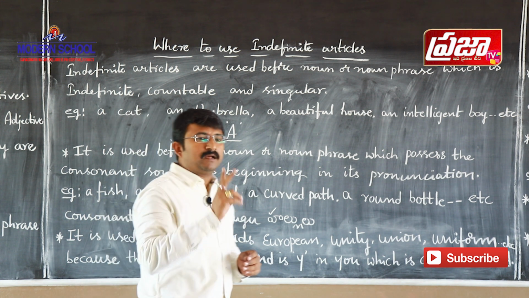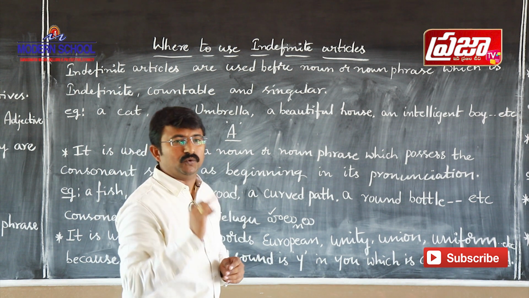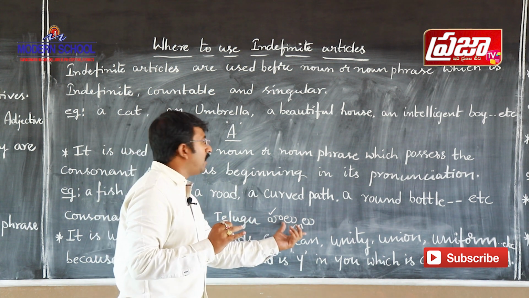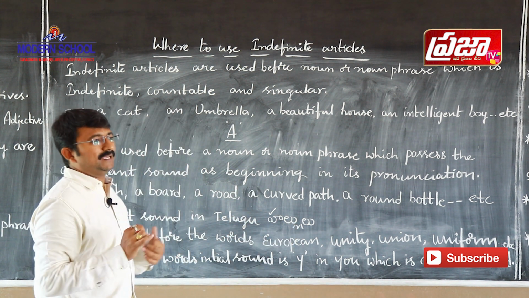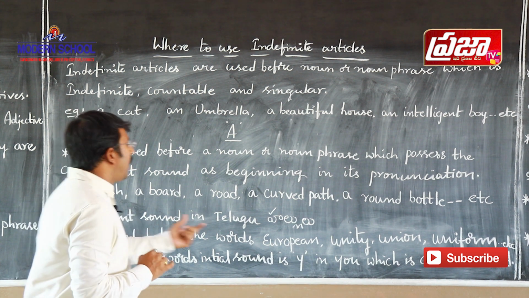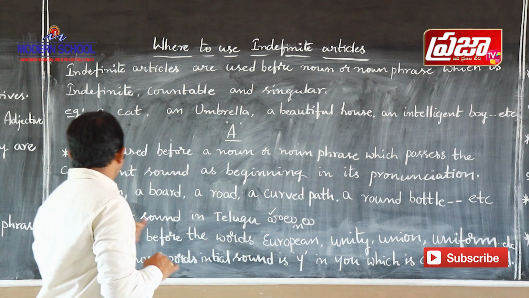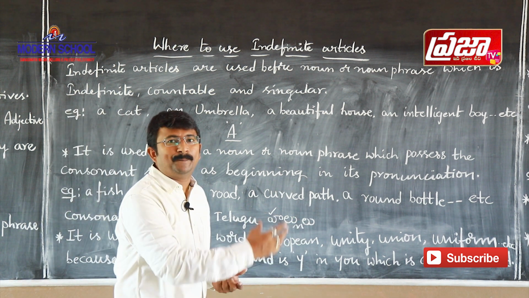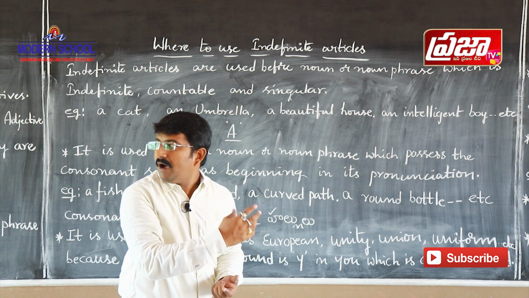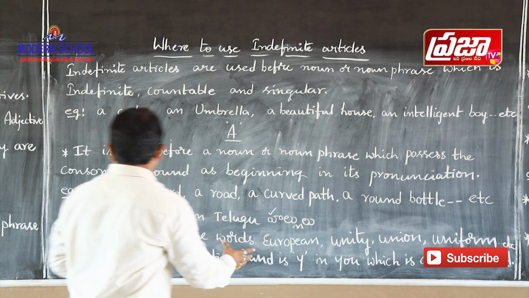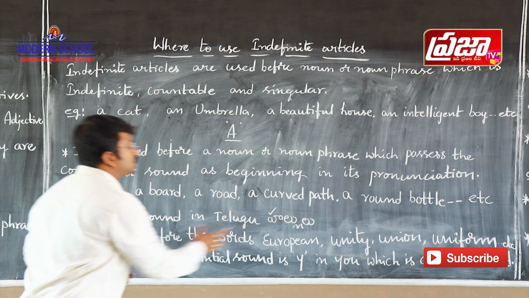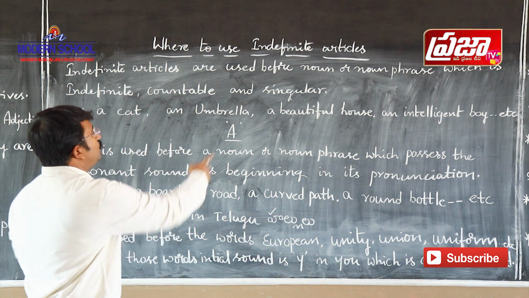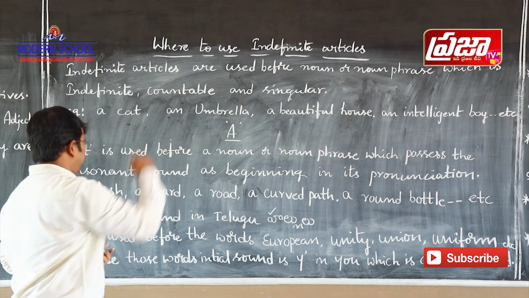Among the alphabet there are two categories, Achulu and Hallulu. Those Hallulu are called consonants in English. You know what are Hallulu, from Ka to Bandira. So if we come across such sounds as the initial sound of any word, we use indefinite article a.